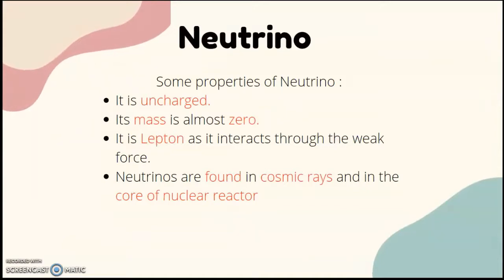Lastly, about neutrino. Some properties of neutrino: it is uncharged, its mass is almost zero, and it is a lepton as it interacts through the weak force. Neutrinos are found in cosmic rays and in the core of nuclear reactors.